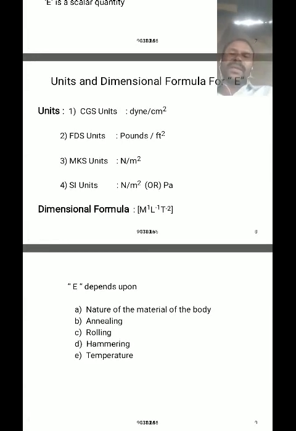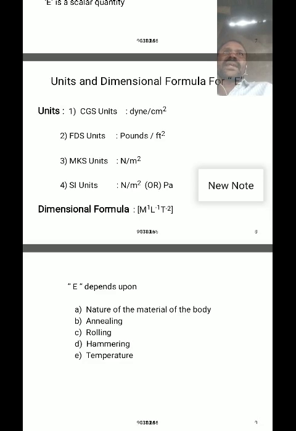The modulus of elasticity is written in terms of the CGS system, FPS system, and MKS system. Generally E, the modulus of elasticity, is equal to stress by strain, and stress is equal to force by area, all divided by strain.